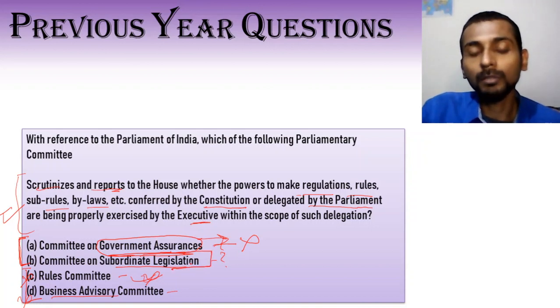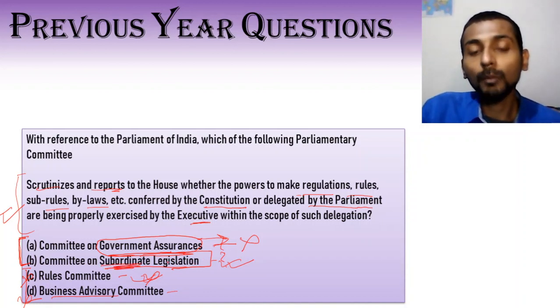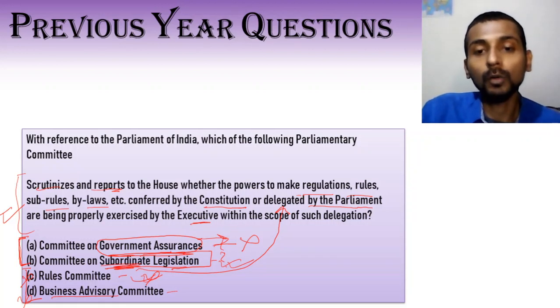We are left with option B, which obviously has to be correct, and this is the function of the Committee on Subordinate Legislation. Also, by the word subordinate legislation, you can relate it to the term delegated, because subordinate legislation means that something has been given by a higher authority to a lower authority.